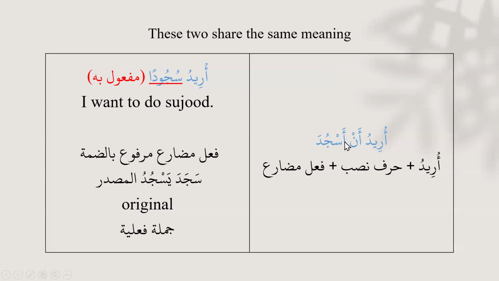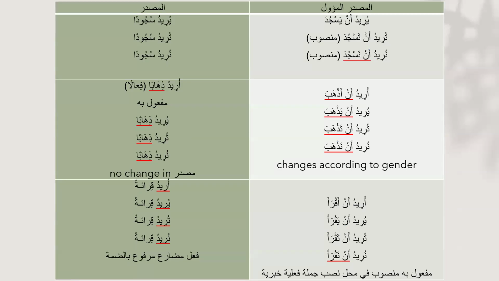So instead of this structure, you can put a masdar, that will be a masdar mu'awwal, that is our implied masdar. For practice, here's a list of sentences and how you can change a whole clause into a masdar mu'awwal. Yuridu an yasjuda. That can be changed into masdar, yuridu sujudan again. Turidu an tasjuda, mansoob. We know that this is a maful bihi. It will be mansoob, and because of the an, tasjuda will be in the state of nasab. Turidu, it can be written as turidu sujudan. Nuridu an nasjuda, it will be mansoob again. It will be nuridu sujudan.